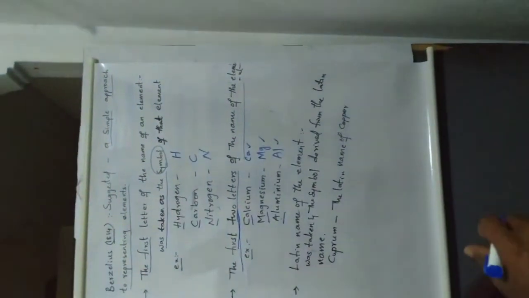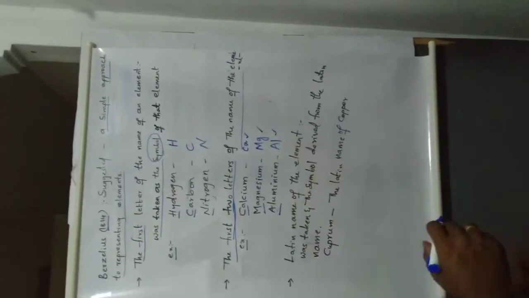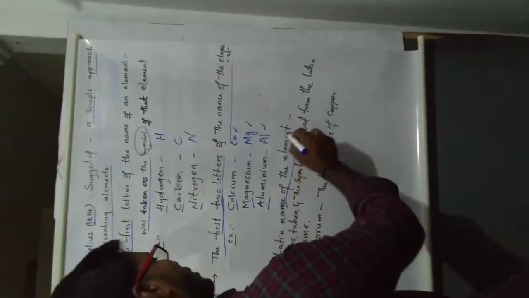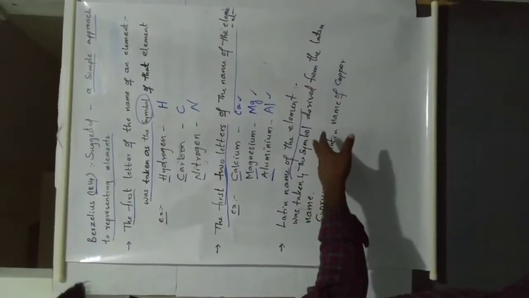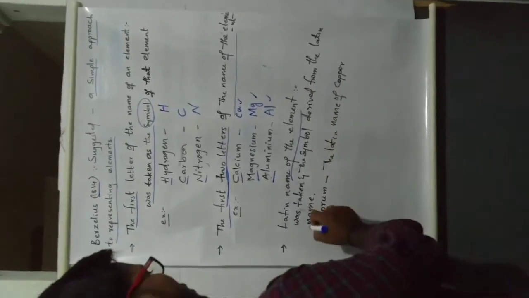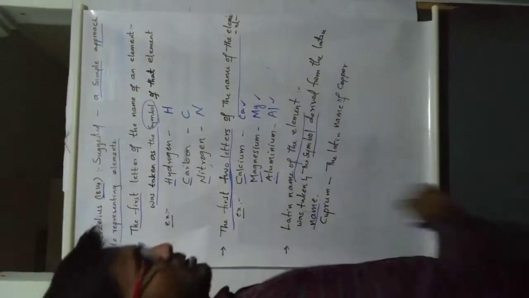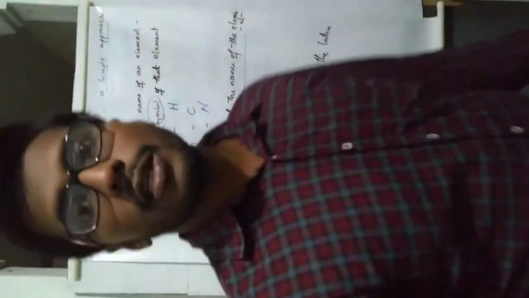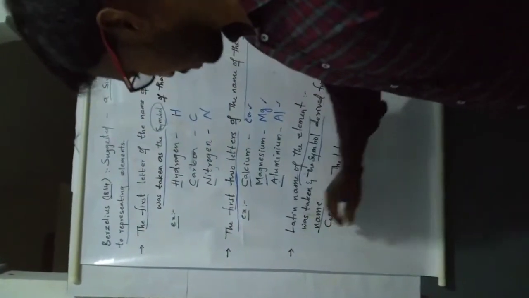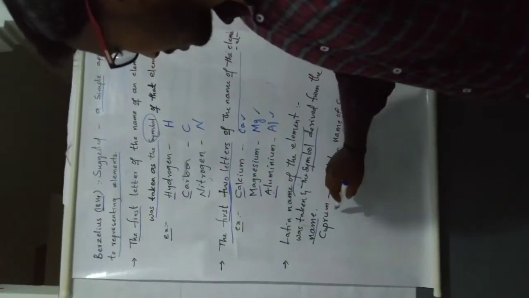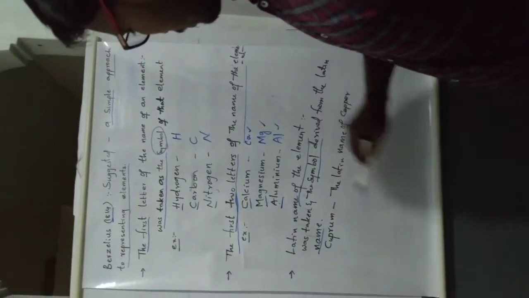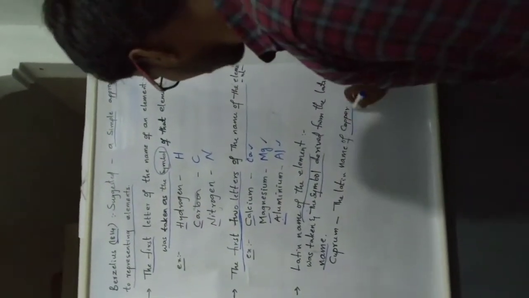And next, Latin names. What is the Latin name of the elements? The symbol was taken from the Latin names. Suppose we take cuprum. The Latin name cuprum is for copper.